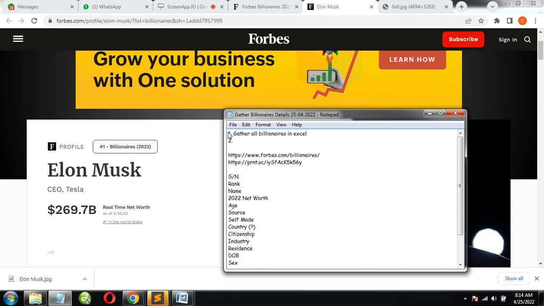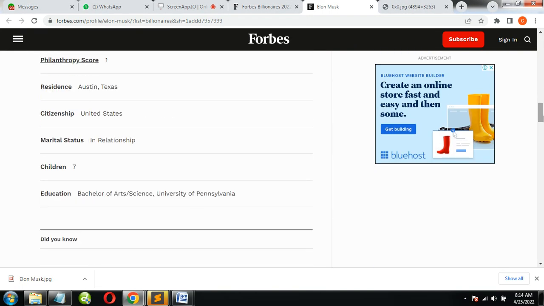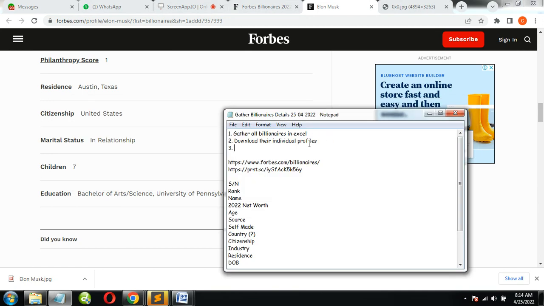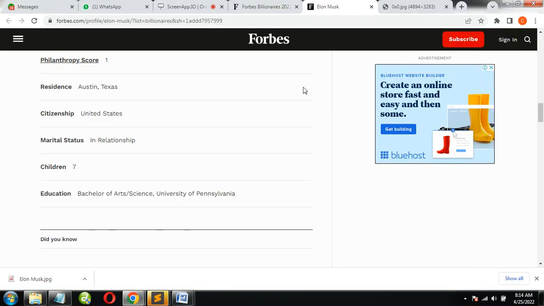Two, copy the individual profiles. Three, download their pictures into one folder. All of them will be in one folder, no matter how many. The Excel one should be broken down. So that's what I want you to do.